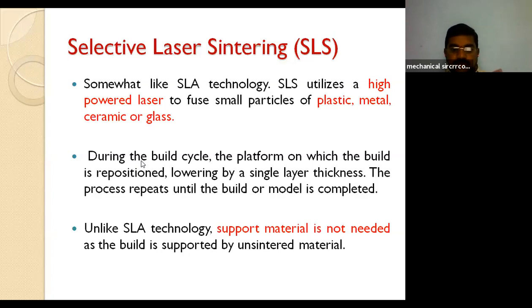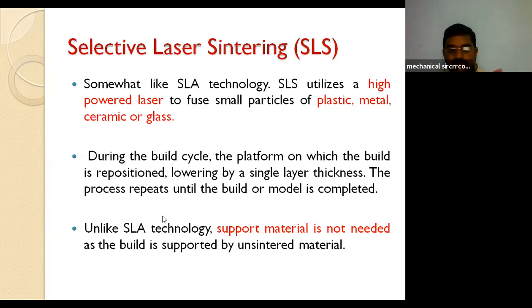During the build cycle, the platform on which the build is positioned is lowered by a single layer thickness. After one layer has been formed, the platform will be lowered. I will give a graphical representation, then you can understand clearly. The process repeats until the build model is completed.